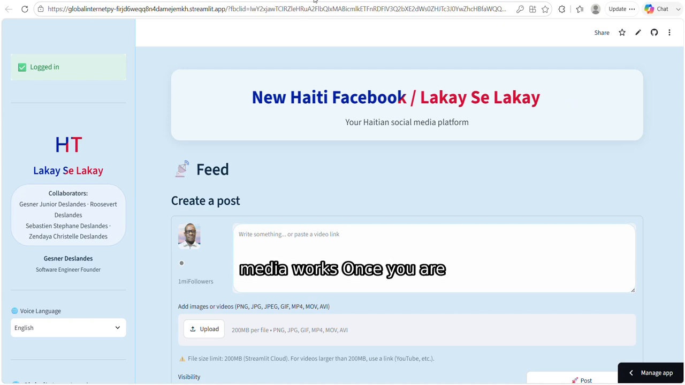How the social media works. Once you are logged in, you can post updates, photos, and videos. You can react with emojis, comment, and share posts with your friends. The feed is designed like a card deck, it shuffles posts from different users so that everyone gets a fair chance to be seen. You can also go live, send and receive gifts, chat privately, and make video calls.